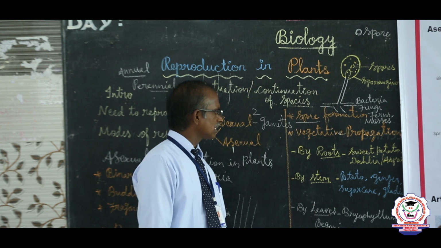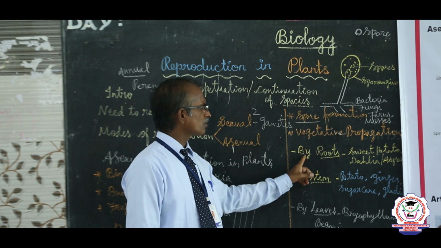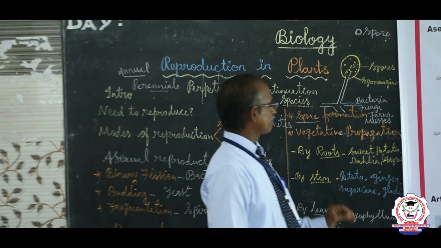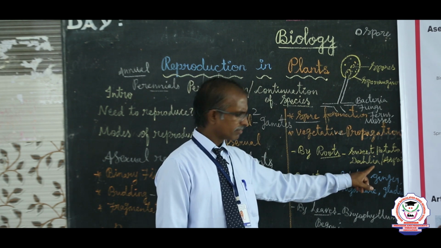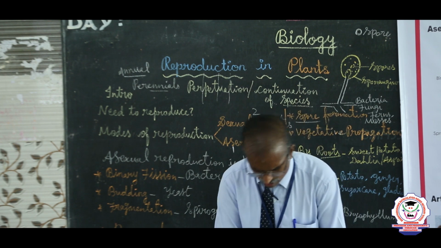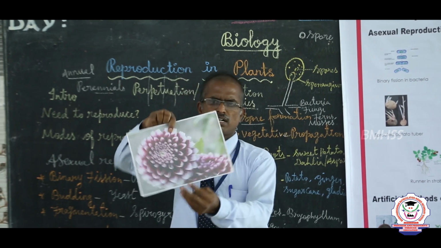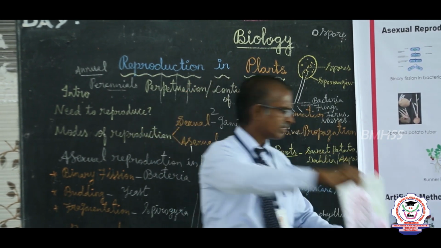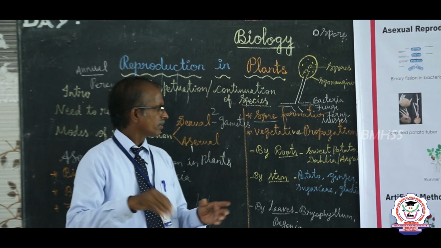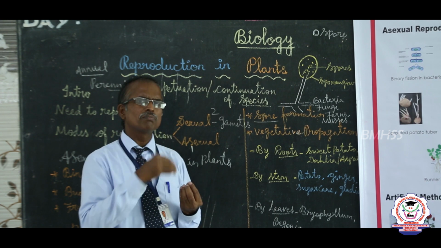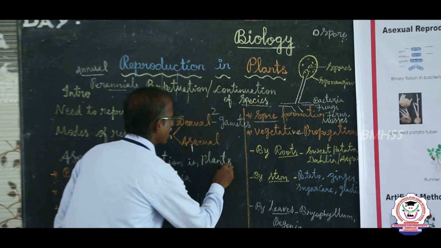Now let us see vegetative propagation in different plant parts. First, vegetative propagation by roots. In some plants, for example sweet potato and dahlia. We have all seen the dahlia flower. Now this is the dahlia plant. Dahlia and asparagus mostly store food material within the root region.